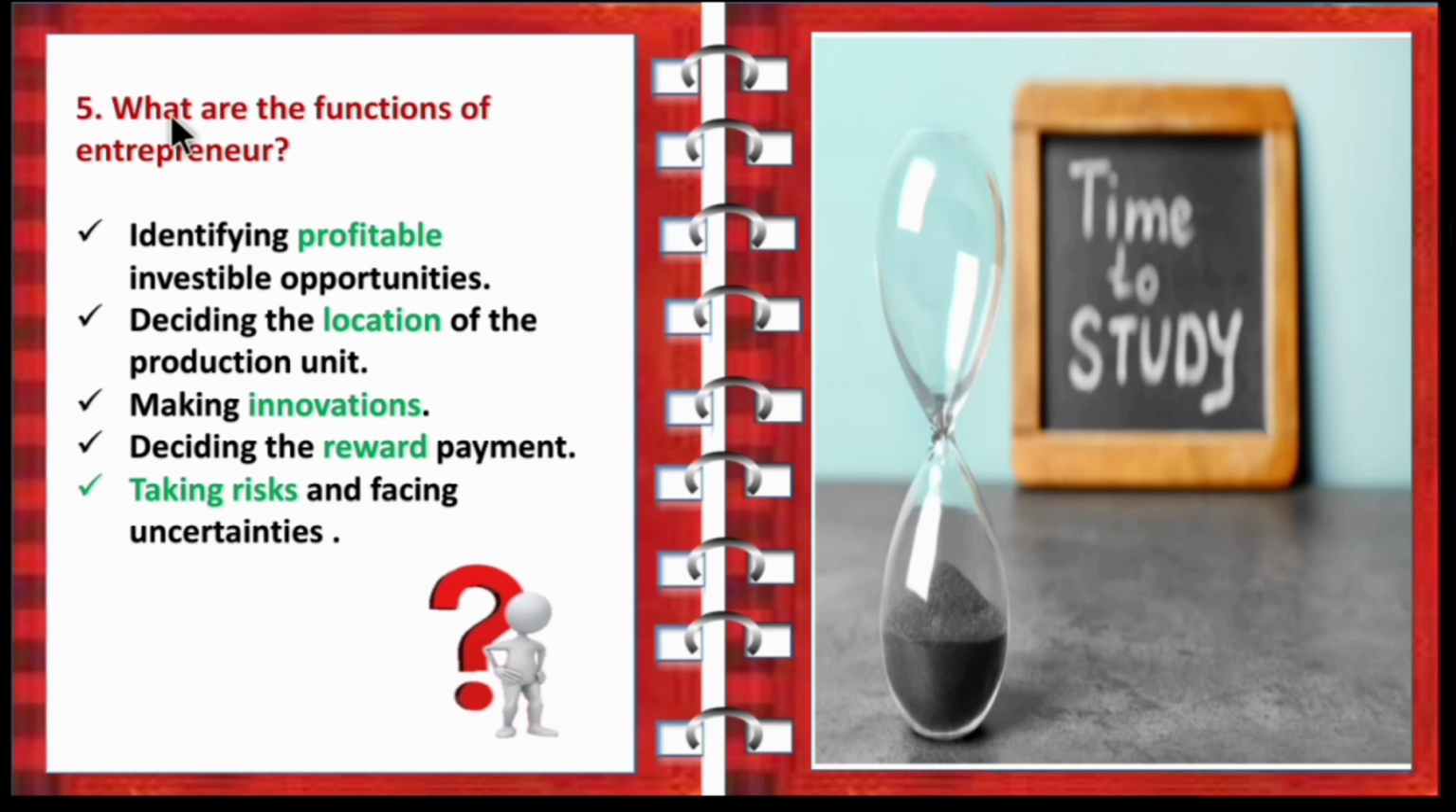So the fifth question is, what are the functions of entrepreneur? Identifying the profitable investable opportunities, deciding the location of the production unit, making innovations, deciding the reward payment, taking risk and facing the uncertainties. So these are all the functions of entrepreneur. You can remember the answer by the key words which I have highlighted.